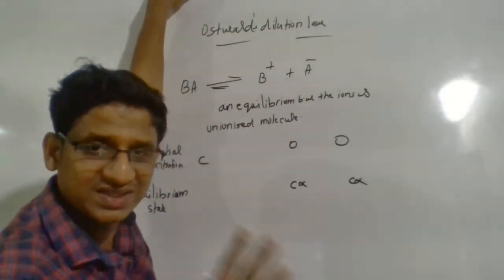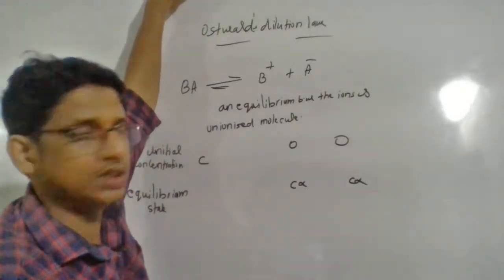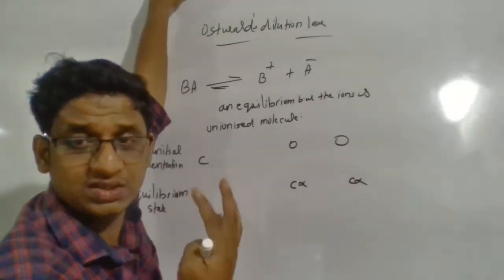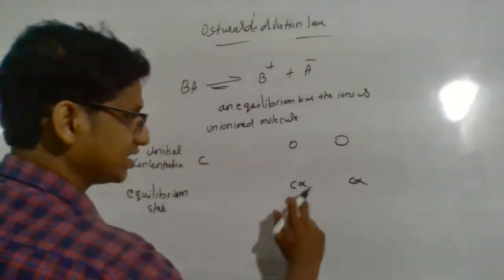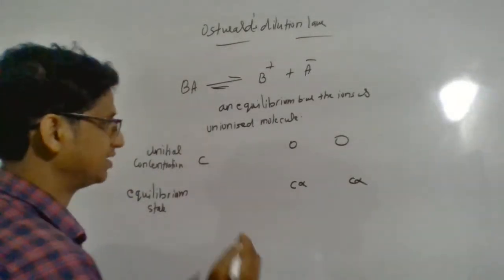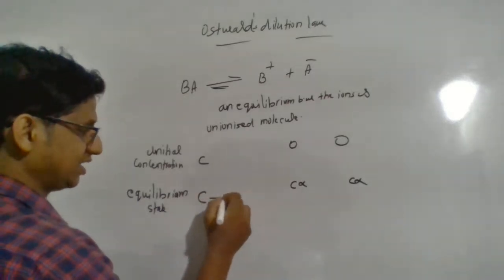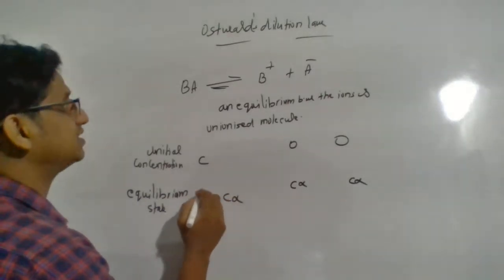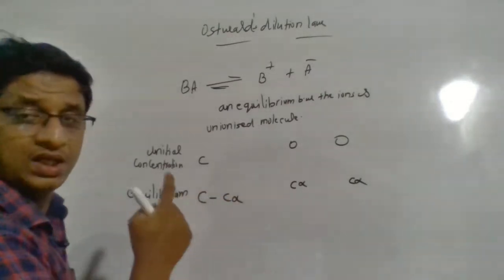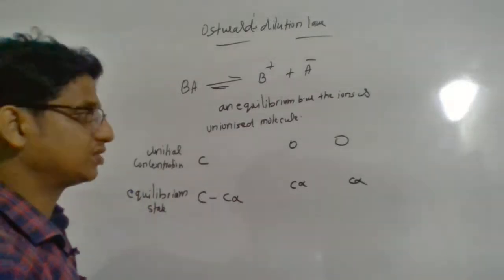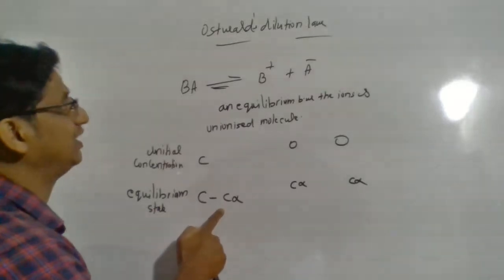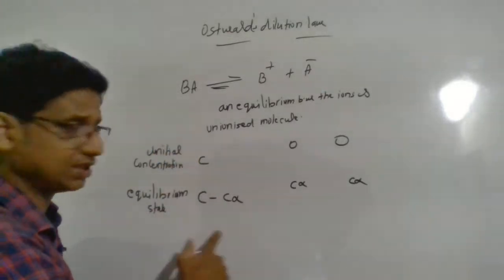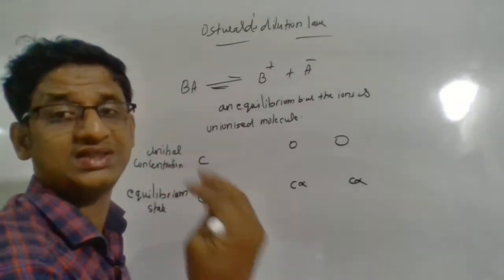So C alpha is nothing but the concentration of ions at equilibrium. C alpha concentration will be decreased from the electrolyte, that is, from the reactant, and C alpha concentration of product starts forming.